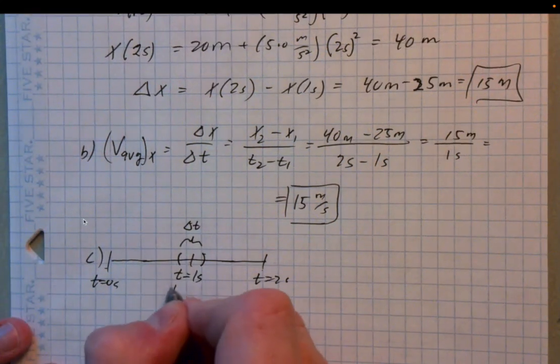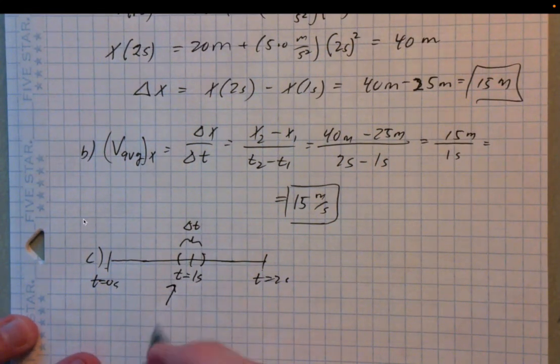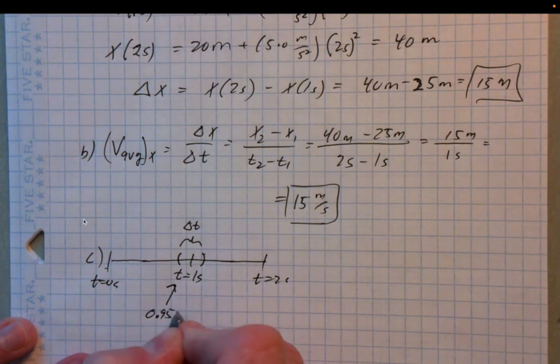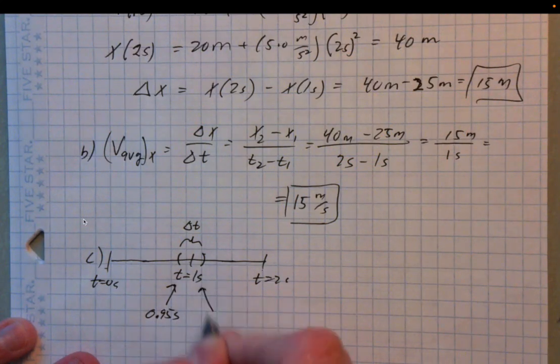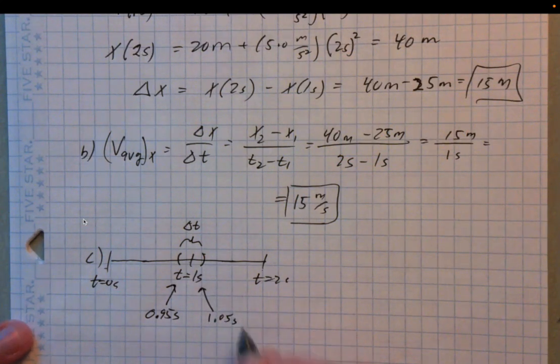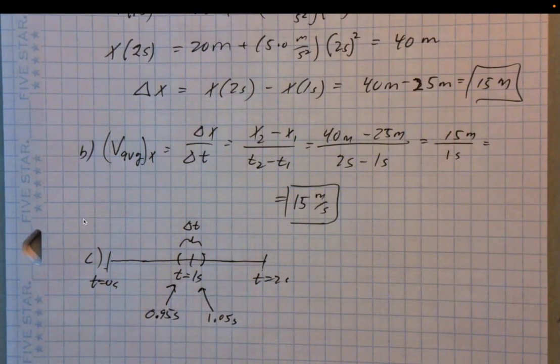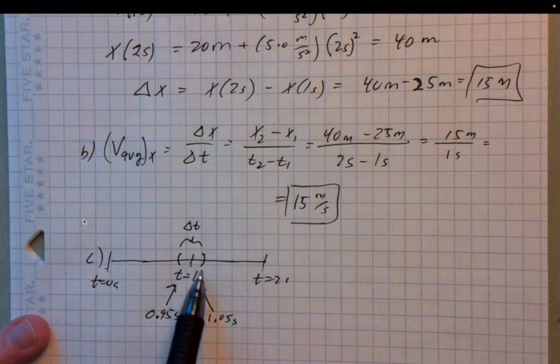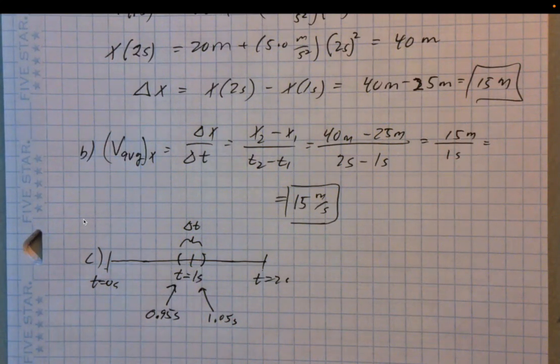Okay, so what I'm going to recommend we use is 0.95 seconds and 1.05 seconds. So really close around 1 second. It's probably a good idea to center it on 1 second too. Then what we want to do is find the average velocity over this very small interval of time, and that should be a good approximation to the instantaneous velocity. And then we'll check it in part D.